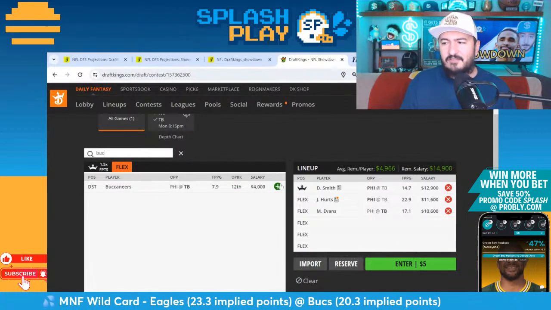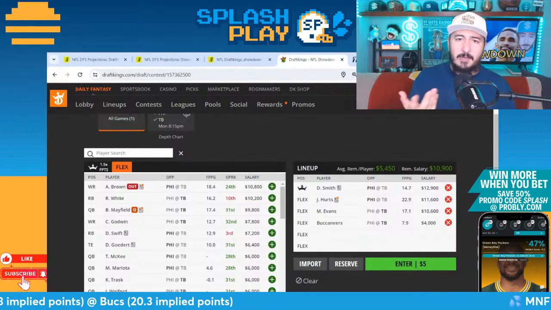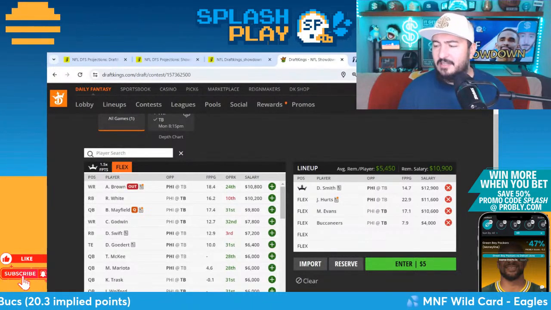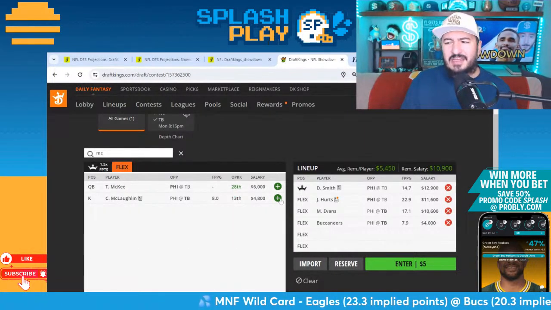I think we say the Bucs get a defensive takeaway. Again, the Bucs D, not very good. I think they get underplayed. We did see Eagles D coming up a little bit projection-wise, but no Bucs D. Let's go with that one. I'm also going to go with the kicker here because I think the Eagles can get some stops.